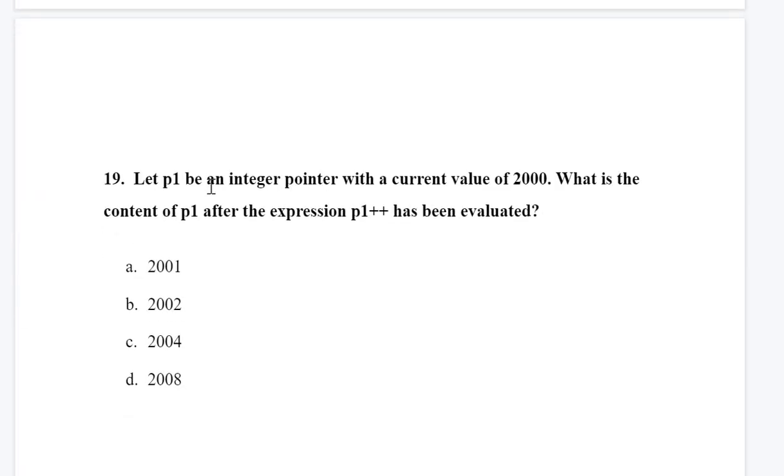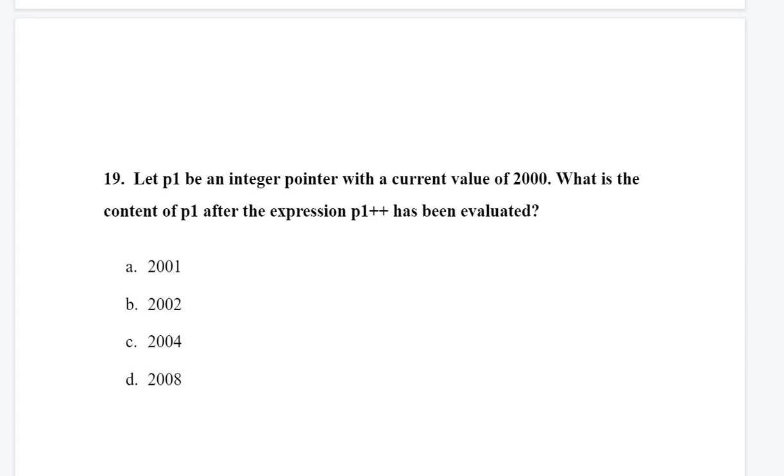Next is, let P1 be an integer pointer with a current value of 2000. Okay, so P1 is an integer pointer, pointing to an integer value, with a current value of 2000. So it contains the correct value. What is the content of P1 after the expression P1++ has been evaluated?